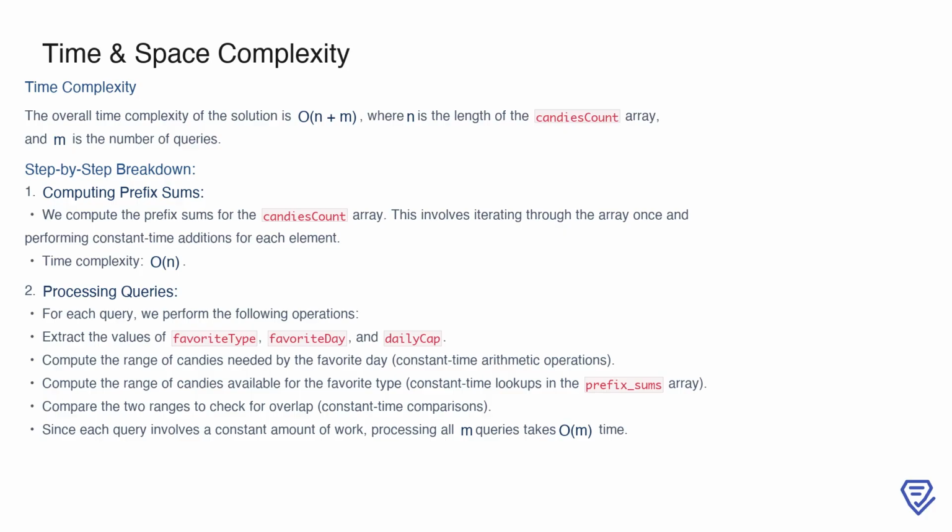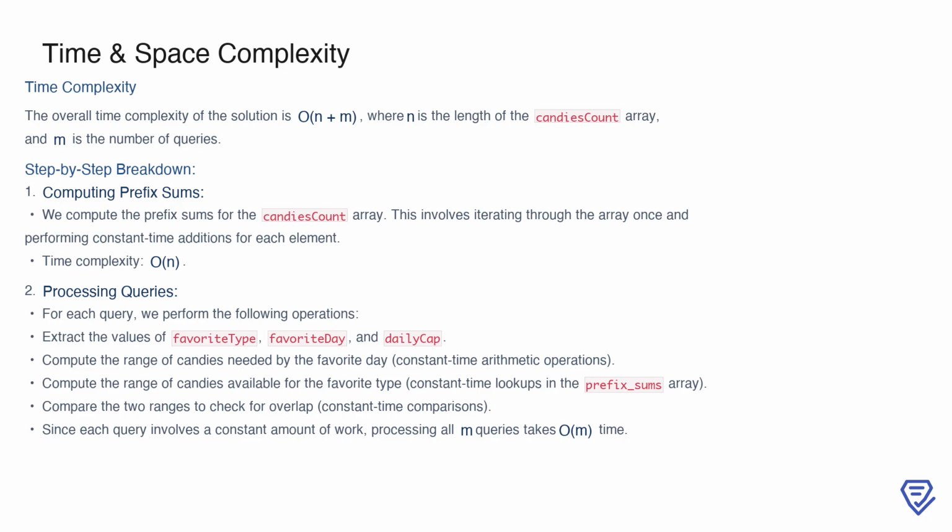Next, we process the m queries. For each query, we extract the values of favorite type, favorite day, and daily cap. Using these, we calculate the range of candies needed by the favorite day and compare it with the range of candies available for the favorite type. These calculations involve constant time arithmetic operations, lookups in the prefix_sums array, and comparisons.